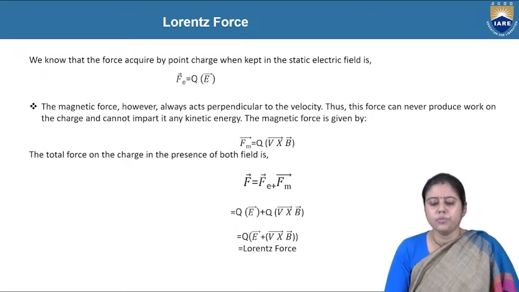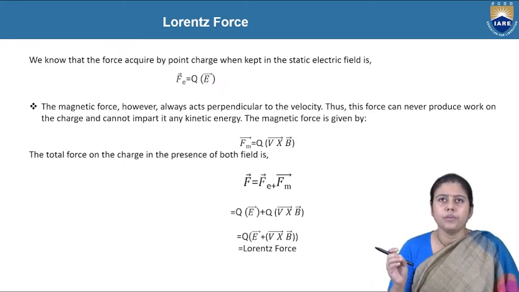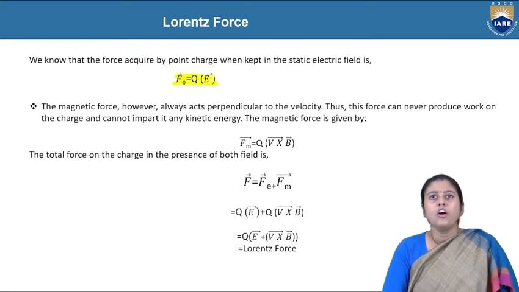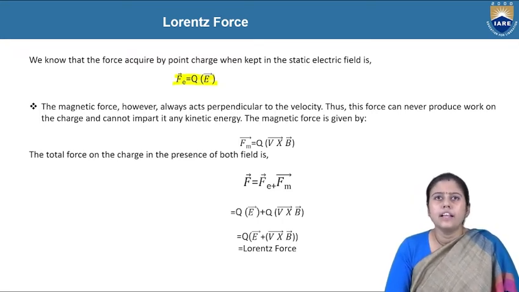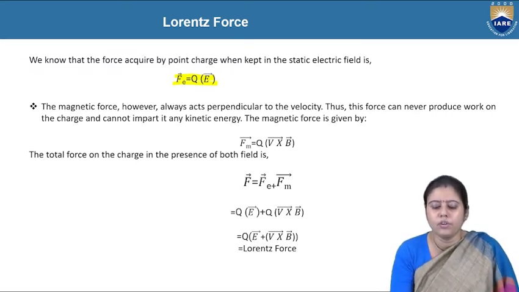What is the Lorentz force? We already got the first equation: if a charge is placed in an electric field, what will happen? The electric force is F equals Q into E, where Q is the electric charge. Now, if we keep the same amount of moving charge in the magnetic field, what will happen?